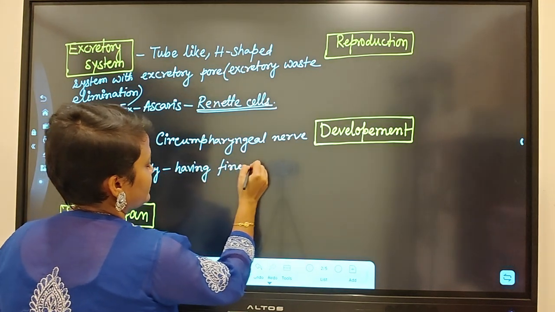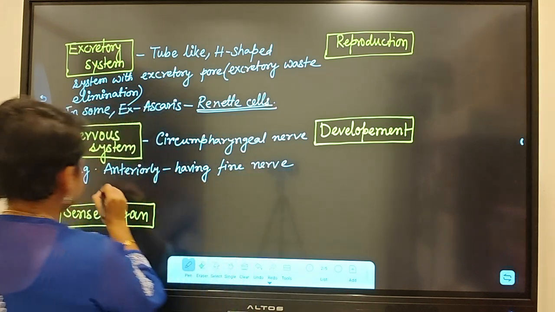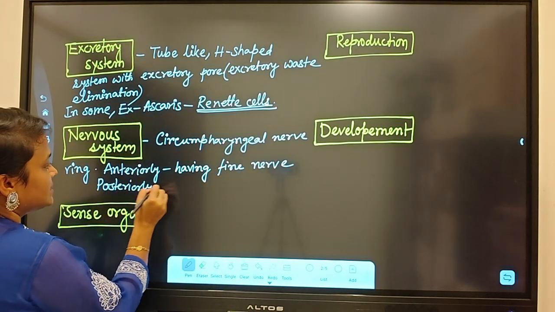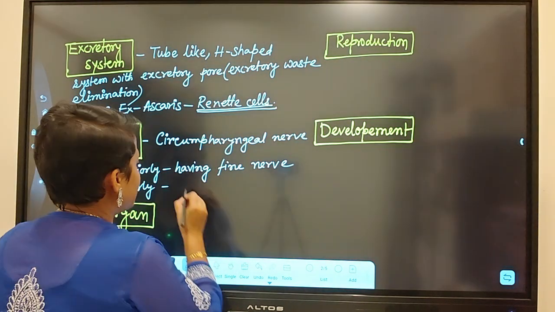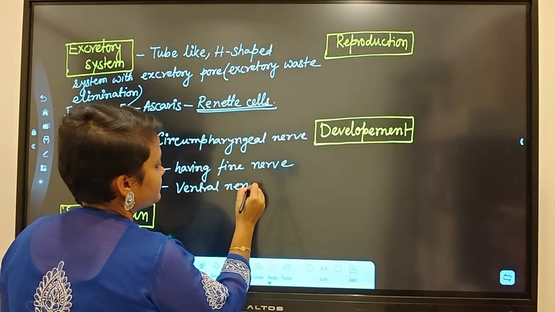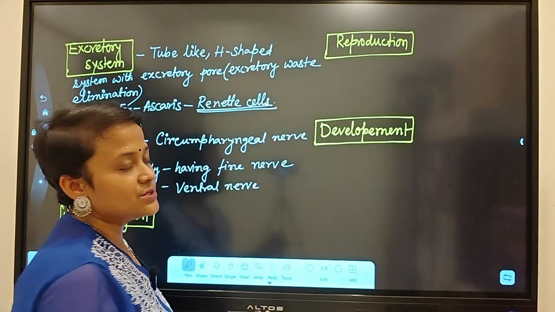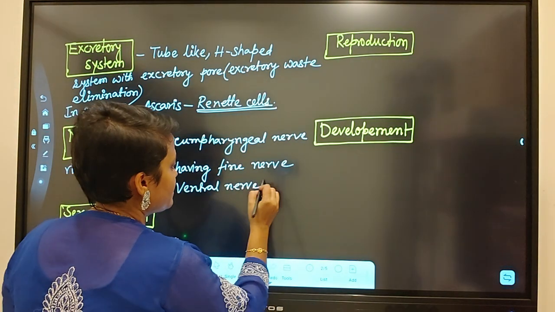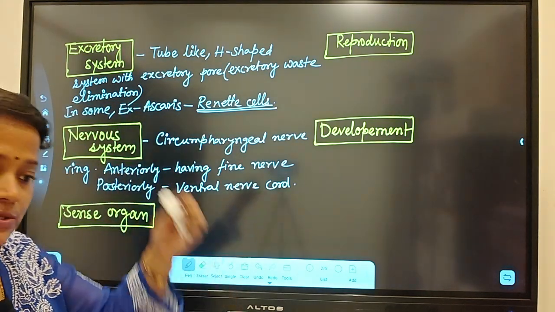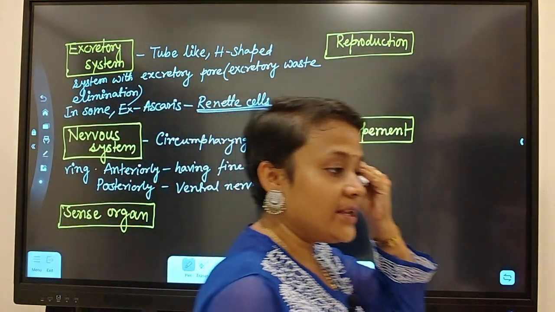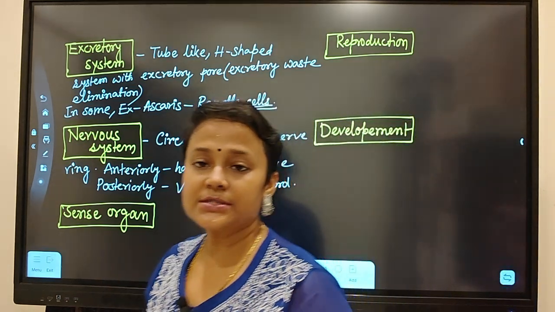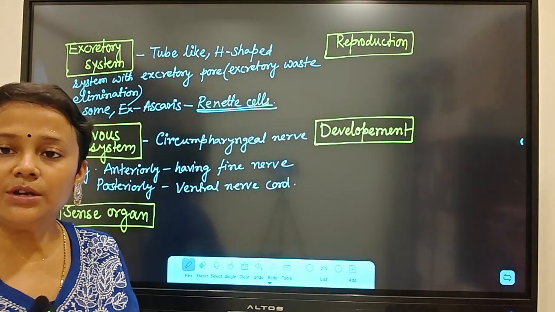But posteriorly, this ring will have a ventral nerve cord. We know that invertebrates will have a ventral nerve cord. So the ventral nerve cord is present in Aschelminthes. So the circumpharyngeal nerve ring, anteriorly it will have some fine nerves and posteriorly it will have the nerve cord.